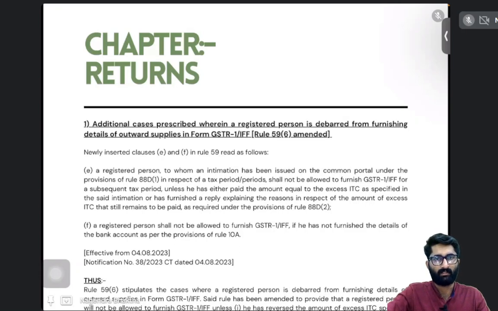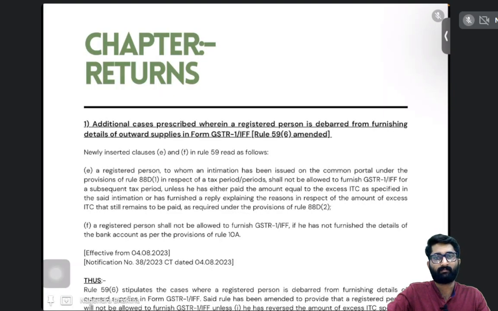The topic is related to the amendment, the next episode of the amendment topic. Here we'll be discussing the amendments in returns. So we'll be discussing what are the amendments in returns. The returns amendments here, which says that